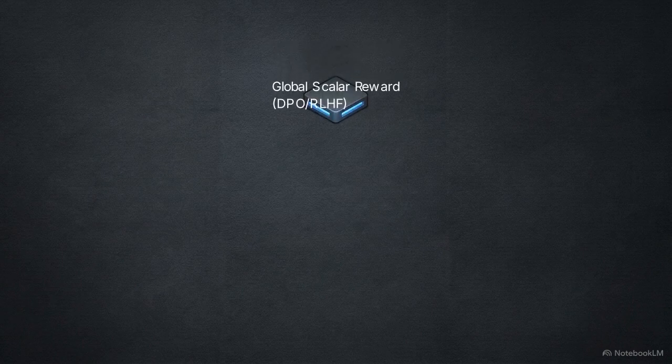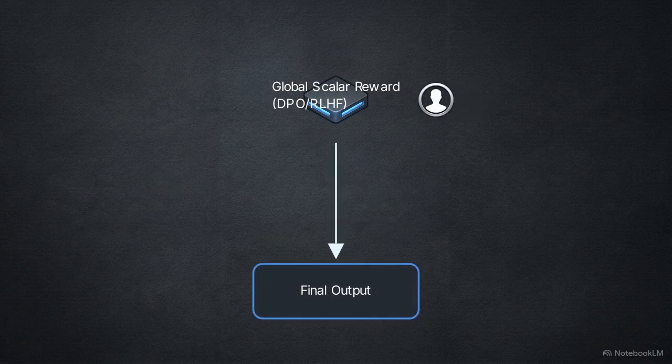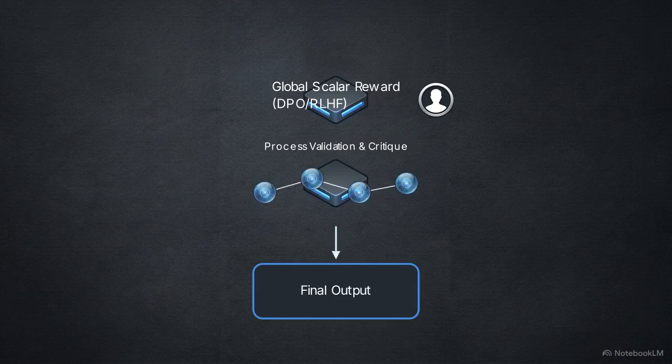The top layer remains the global scalar reward, utilizing DPO or RLHF to apply a final preference vector to the output. These sparse outcome signals remain the most efficient tools for guiding overall human alignment. But beneath that, a middle internal layer handles process validation and critique, utilizing dense DAG tracking and iterative text feedback. This internal layer solves the credit assignment problem, refining multi-step logic before the final answer.